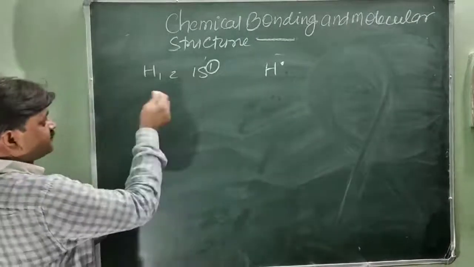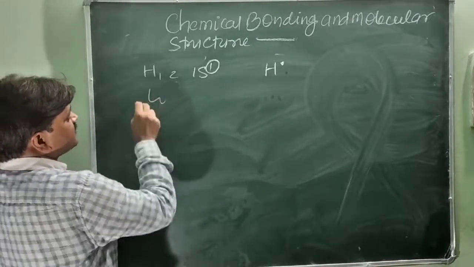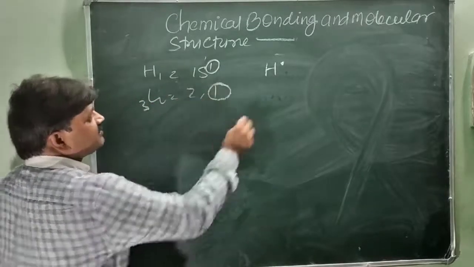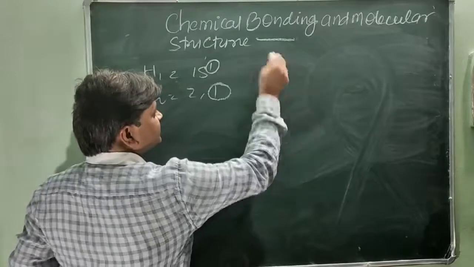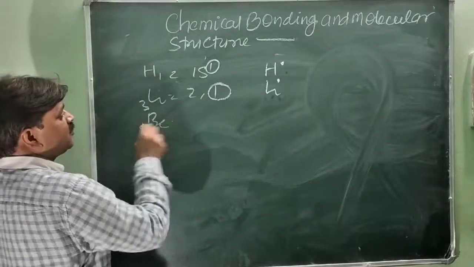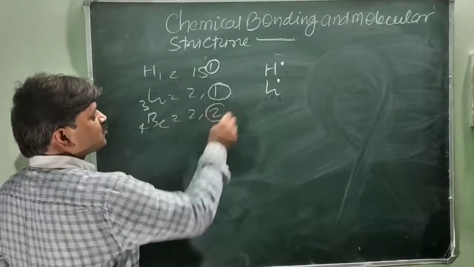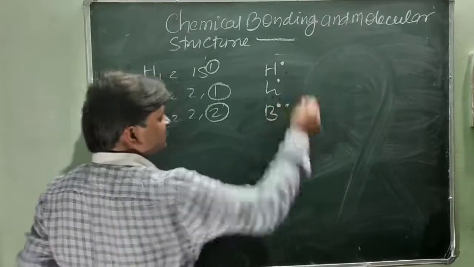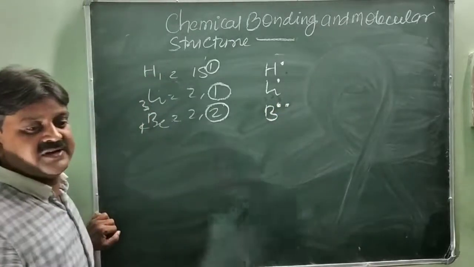Just like lithium, this is 3, with 2 and 1. 1 electron in its valence shell, it is also represented as 1 electron. Beryllium, this is 4, with 2 and 2. So 2 electrons in the outermost shell, represented as a dot form or cross form. This is the Lewis dot structure of beryllium.